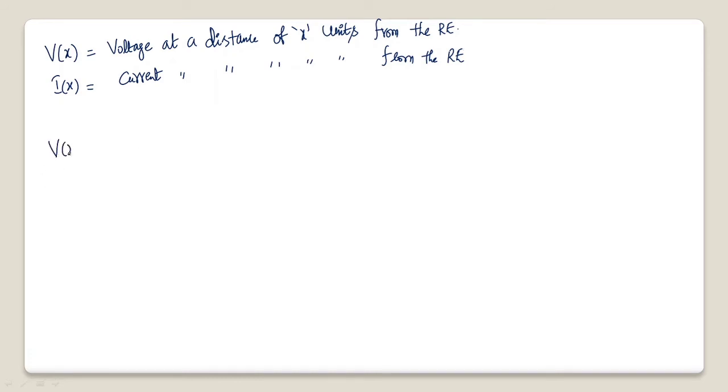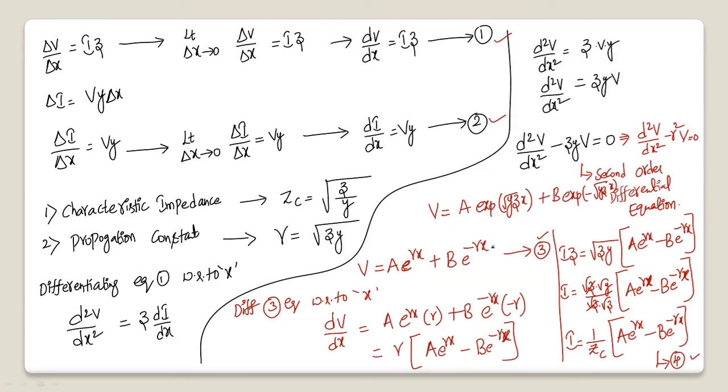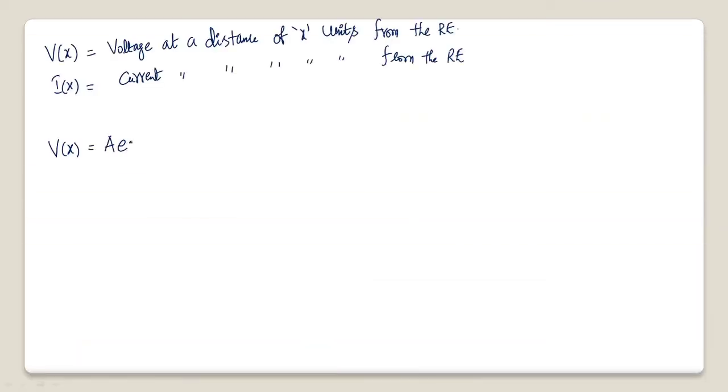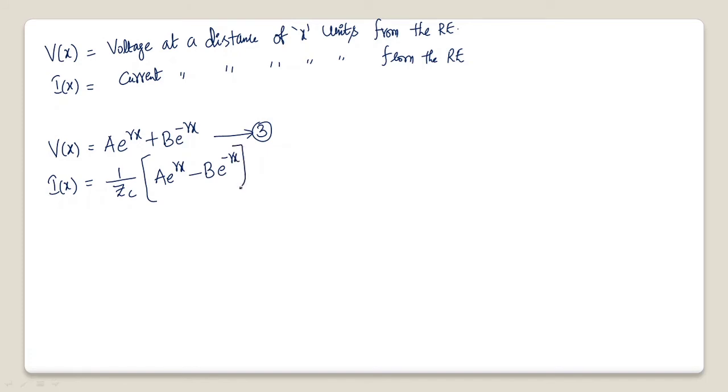Now what is V of x? V of x is nothing but V, which we have obtained just now. It is A e power gamma x plus B e power minus gamma x. So this is the third equation. Similarly, what is I of x? I of x is nothing but I. It is 1 by ZC times A e power gamma x minus B e power minus gamma x. So this is the fourth equation.